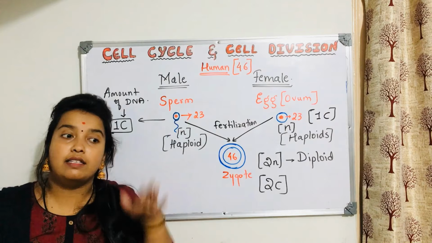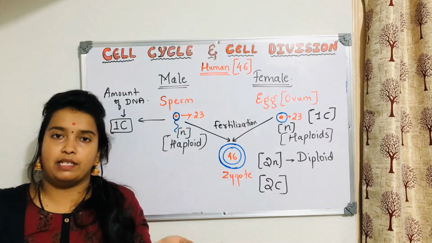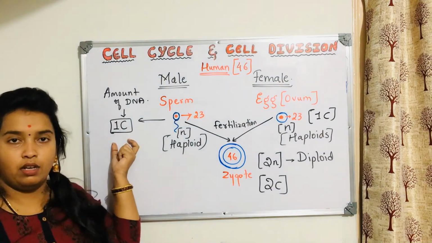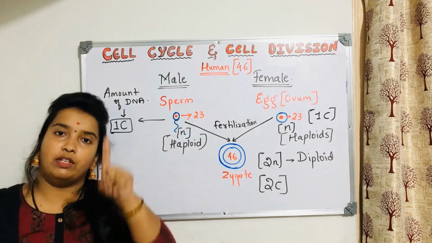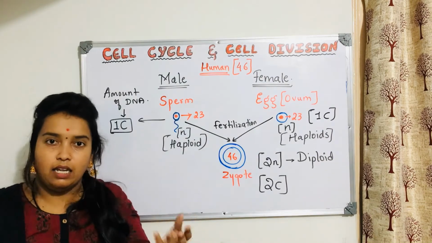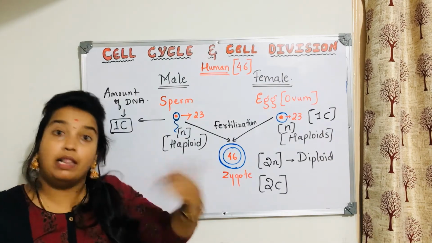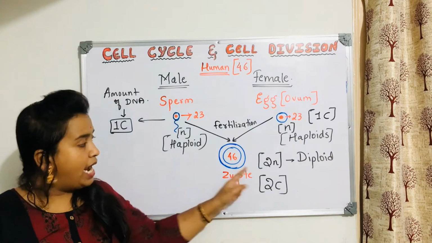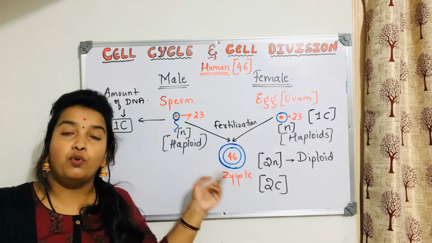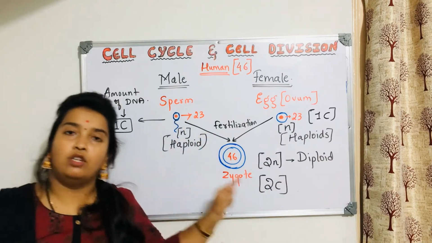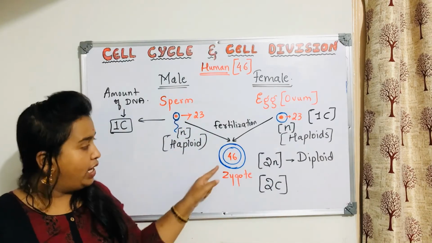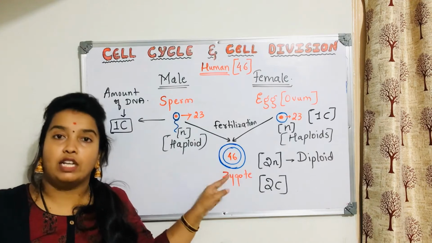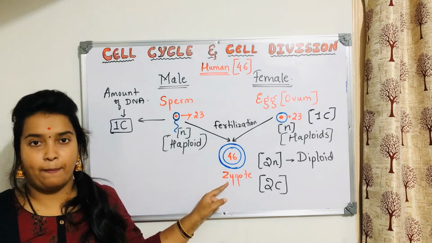In the haploid set, whatever the amount of DNA is present is called C. If in the haploid set it is 1C, then obviously in the diploid it will be double the content, so it is 2C. It is also called 2N because two nuclear contents are present. So what is the chromosome number here? 46.